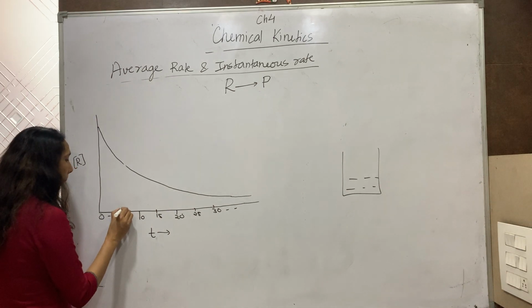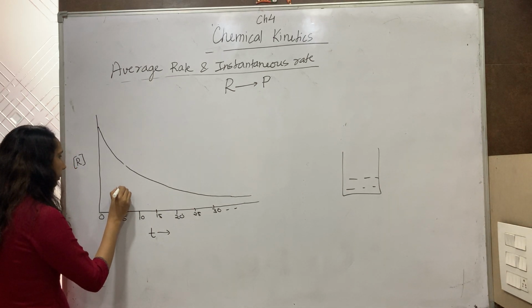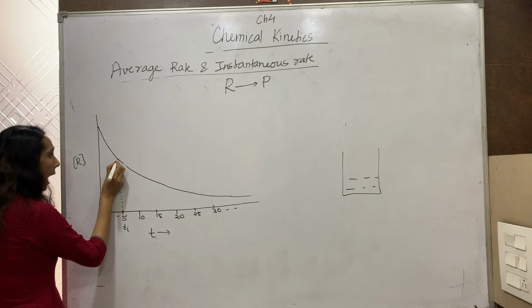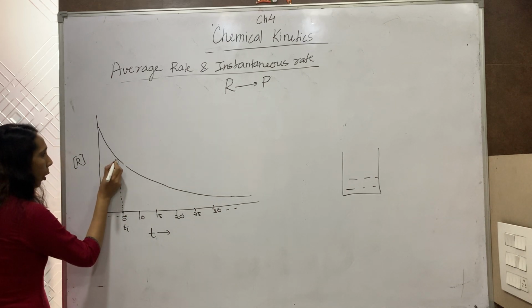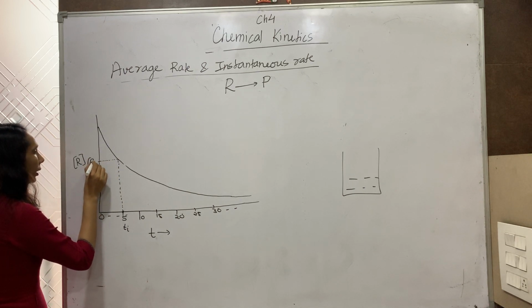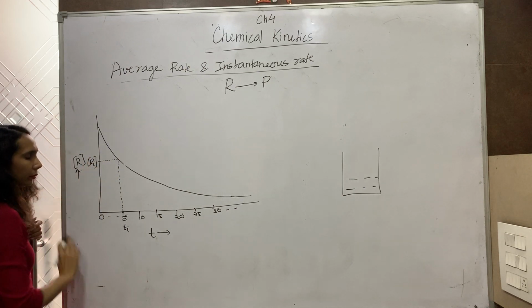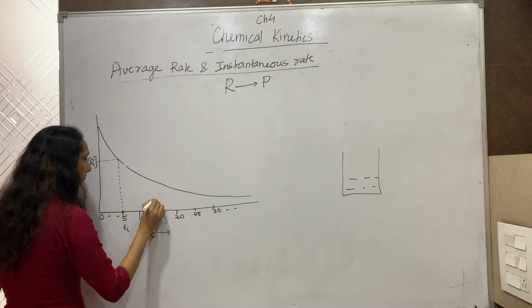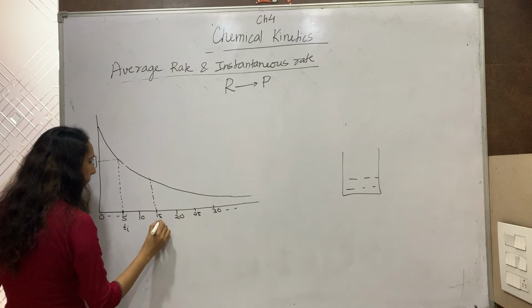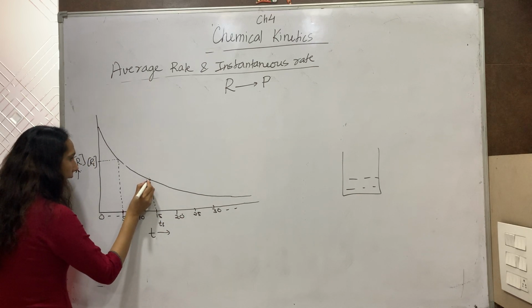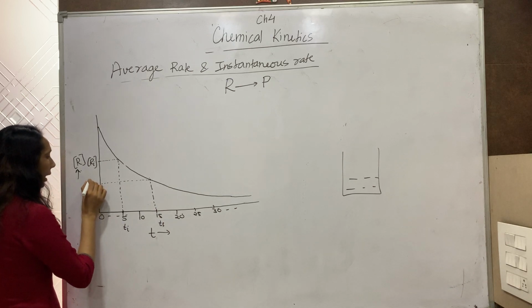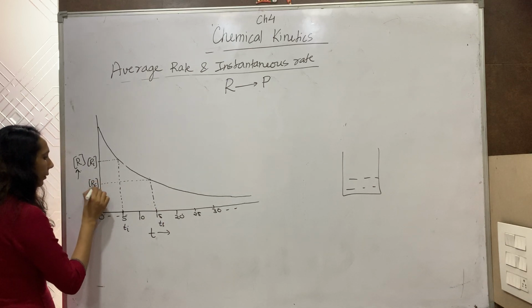Now, I draw a perpendicular at 5. This is my initial time Ti, and it cuts that curve at this point, and the concentration at time Ti will be Ri. Now at time 15, I drop a perpendicular again. This is my Tf, and we draw a perpendicular here. This will give me Rf.